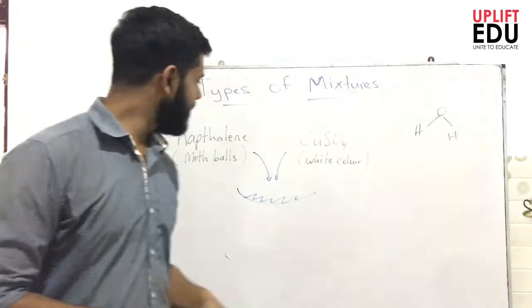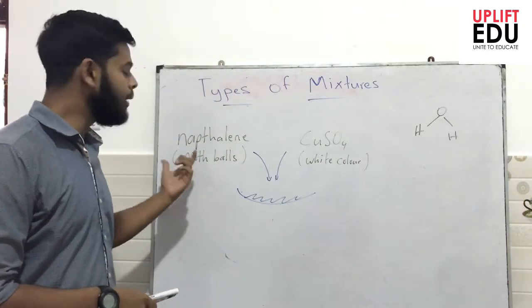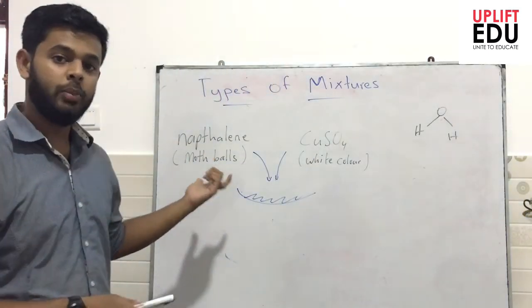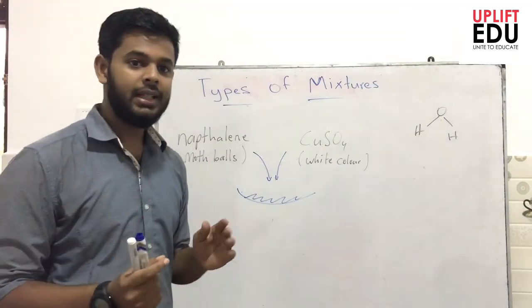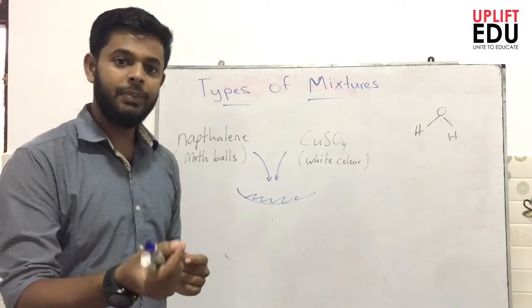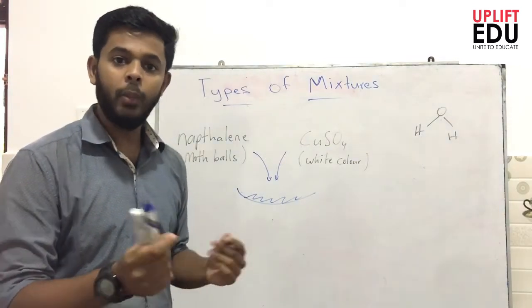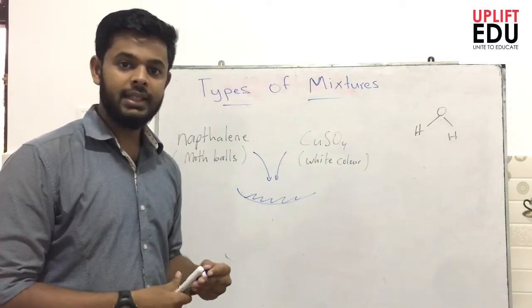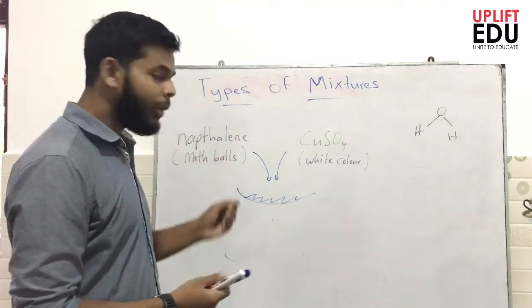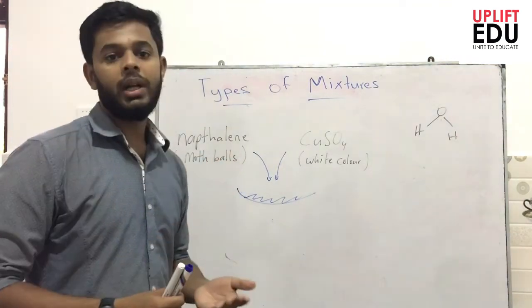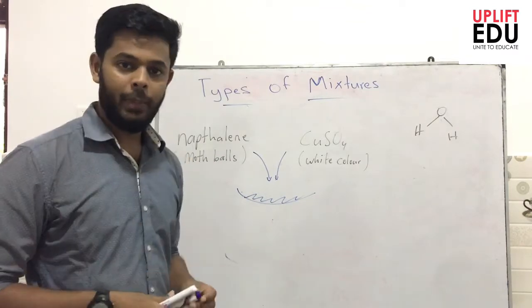Let's look at a mixture made with naphthalene, or mothballs. Naphthalene or mothballs are white spheres that in the old days people used to keep in cupboards or book racks to avoid fungal contamination. It's a white ball. Using a mortar and pestle, we crush it into white powder.